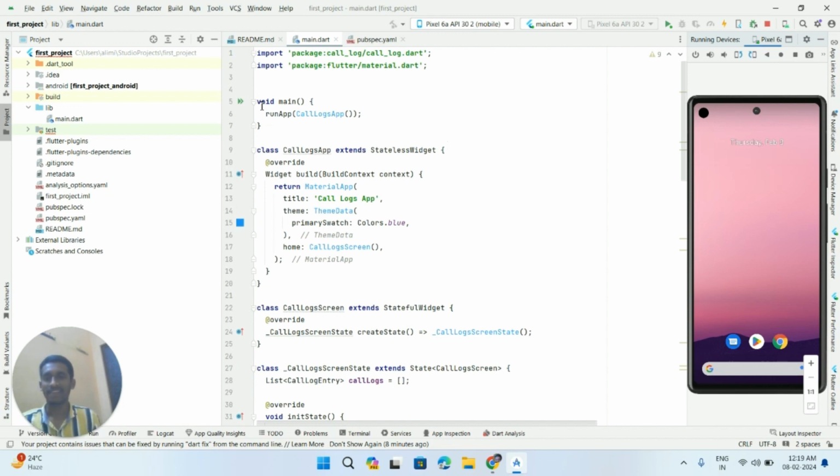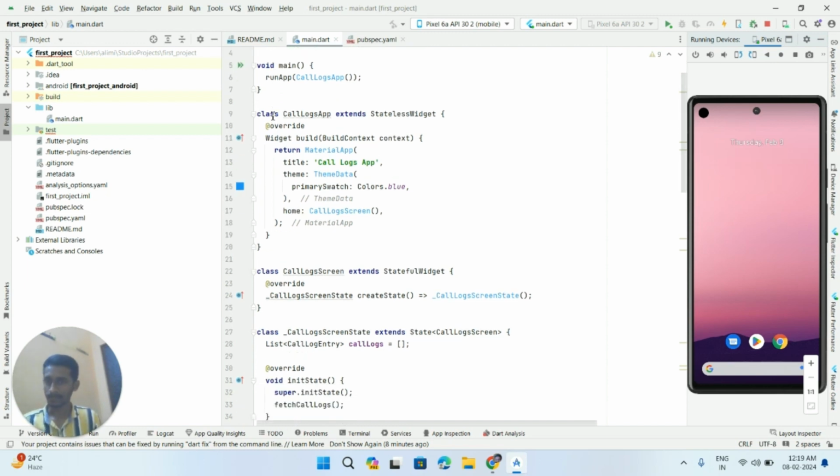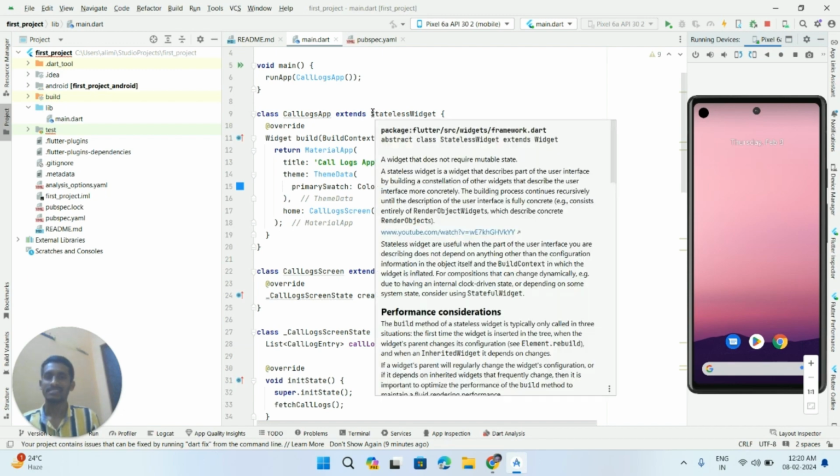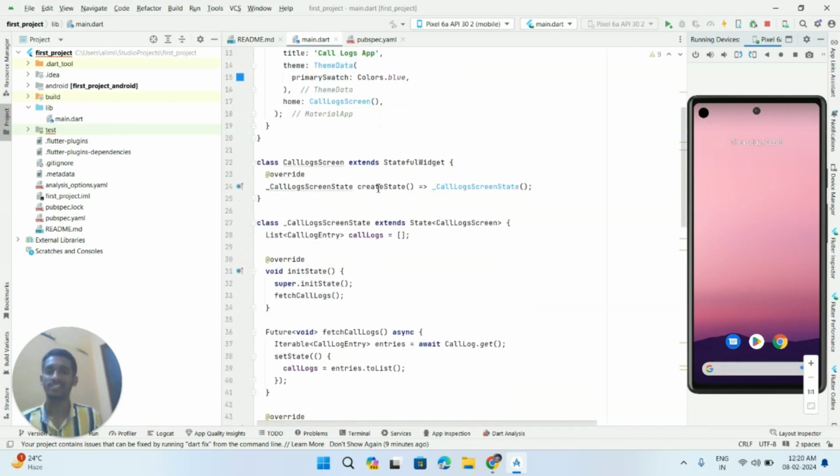Here we have the main method. This is the entry point of our application, and runApp of CallLogsApp runs the application. We have two types of widgets, stateless widget and stateful widget.